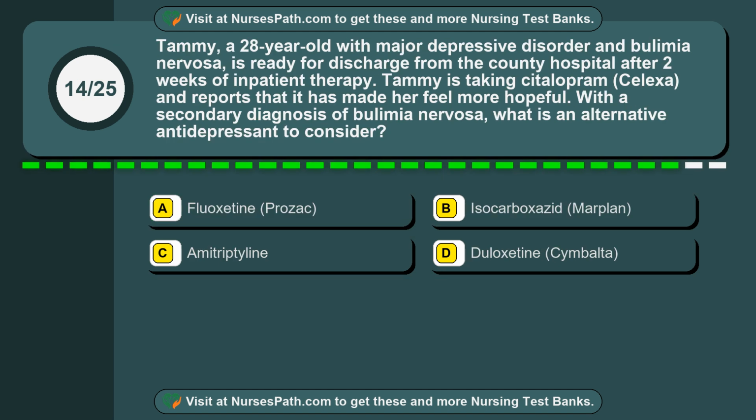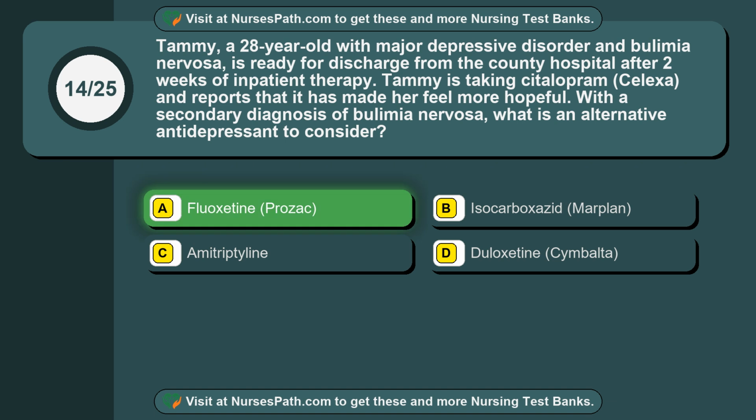Question 14. Tammy, a 28-year-old with major depressive disorder and bulimia nervosa, is ready for discharge from the county hospital after 2 weeks of inpatient therapy. Tammy is taking citalopram, Celexa, and reports that it has made her feel more hopeful. With a secondary diagnosis of bulimia nervosa, what is an alternative antidepressant to consider? Option A. Fluoxetine, Prozac. Option B. Isocarboxazid, Marplan. Option C. Amitriptyline. Option D. Duloxetine, Cymbalta. The correct answer is option A.